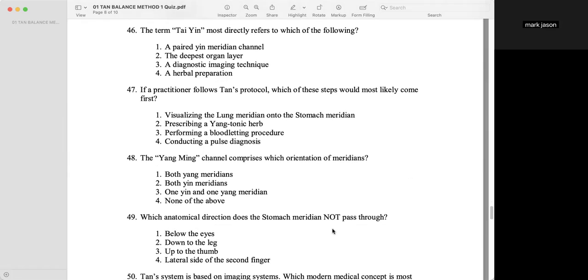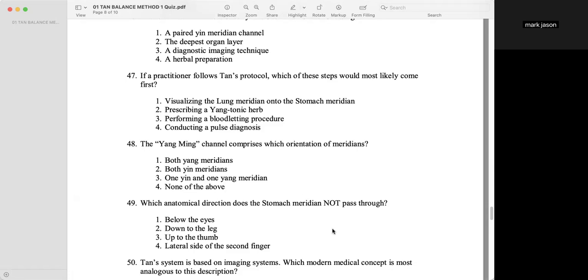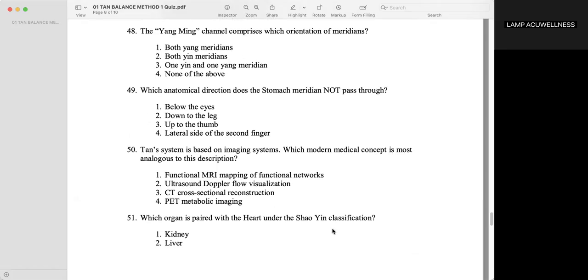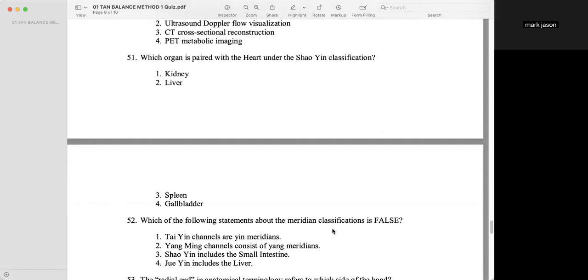Meridian channel. If a practitioner follows Tan's protocol, which of these steps would most likely come first? Visualizing the lung meridians onto the stomach meridians. The Yang-Ming channel comprises which orientation of meridians? Both yang meridians. Which anatomical direction does the stomach meridian not pass through? Up to the thumb. Tan's system is based on imaging systems. Which modern medical concept is most analogous to this description? Functional MRI mapping of functional networks.